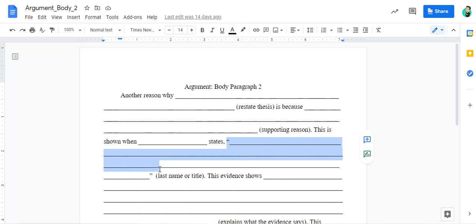Okay, so remember for your evidence quote, this should actually be quoted. So it should actually be copied word for word from one of the source articles I gave you or from one of the videos we watched, okay? So this should not be in your own words. Okay, so you're going to quote it. And then at the end, you need what's called the parenthetical citation, right?